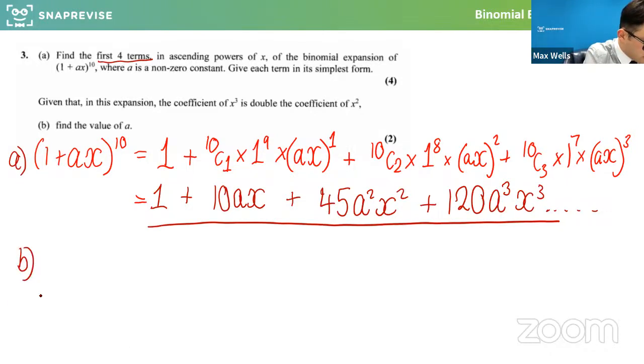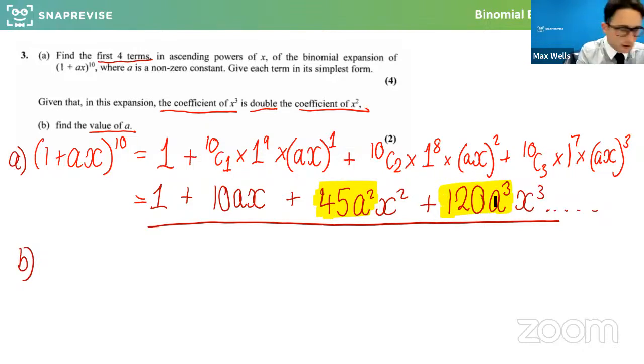So let's look at this one. This says, in this expansion, the coefficient of x cubed is double the coefficient of x squared. Find the value of A. Well, the coefficients we've got for x squared and x cubed are these numbers here. So we've got to interpret this the right way round.